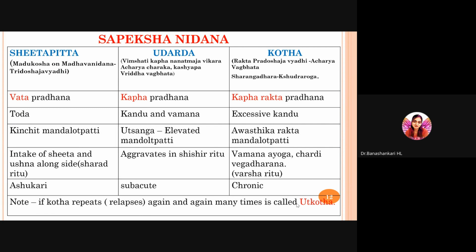It is Ashukari. Shita Pitta is Ashukari. There will be rapid onset of this condition. Udarda is a subacute condition, and Kotha is a chronic condition. If a Kota repeats or relapses again and again for many times, that condition is called as Utkota.